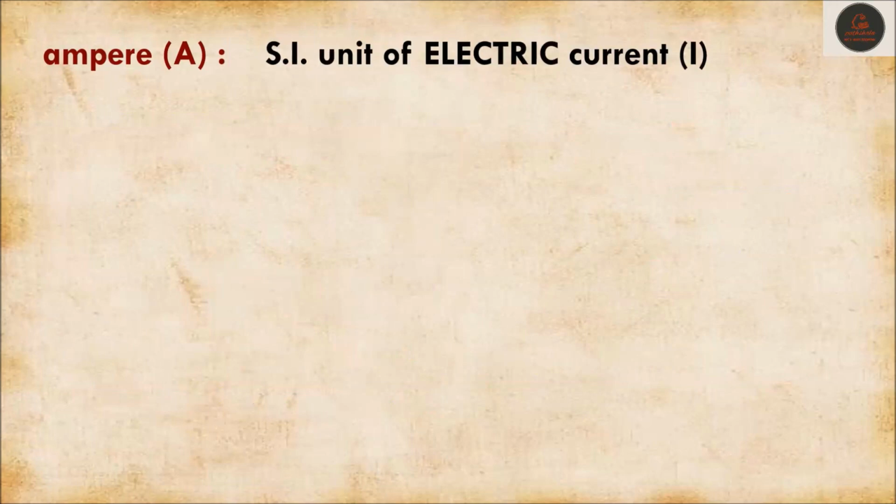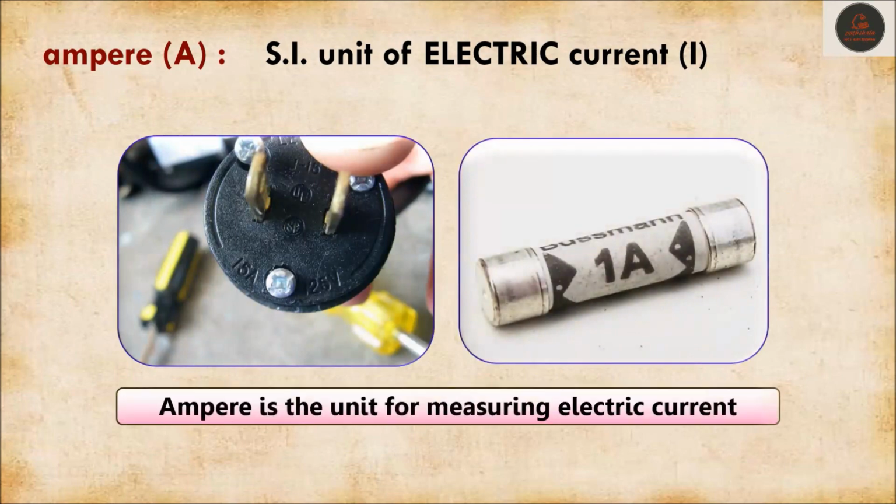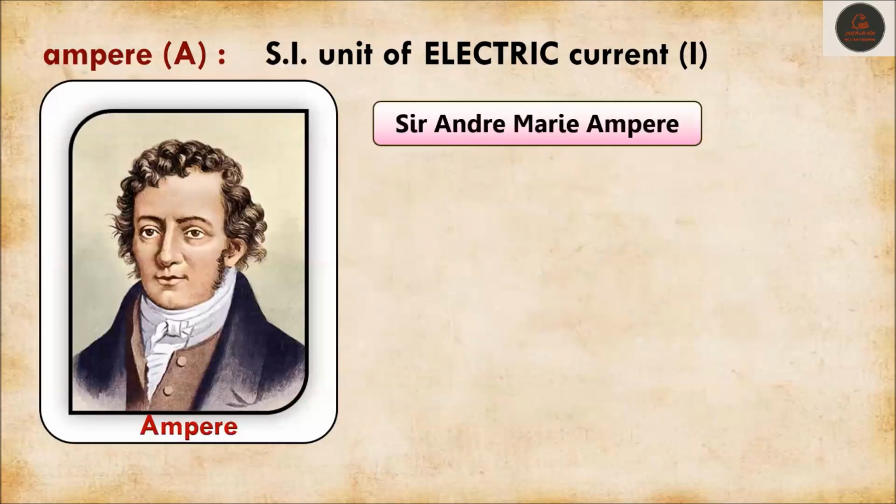Ampere. The SI unit of electric current is known as ampere. Let's define ampere. Ampere is the unit for measuring electric current. There is a scientist whose name is Ampere, so to honor him, we say the unit of electric current is ampere.